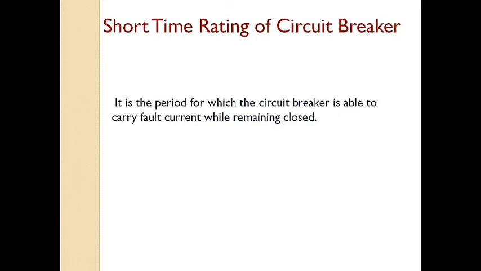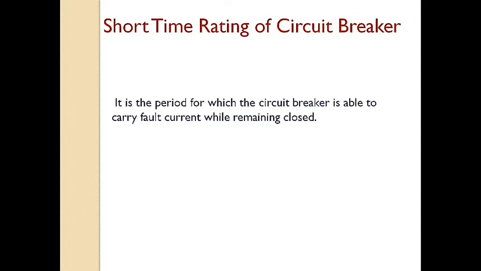Next is the short time rating of circuit breaker. It is the period for which a circuit breaker is able to carry fault current while remaining closed. Sometimes a fault on the system is of very temporary nature and persists for 1 to 2 seconds, after which the fault is automatically cleared. In the interest of continuity of supply, the breaker should not trip in such a situation. This means the circuit breaker should be able to carry high current safely for some specified period while remaining closed. That is, they should have a proven short time rating.